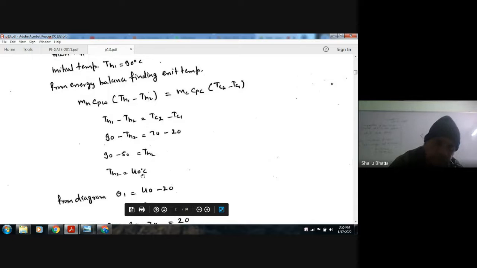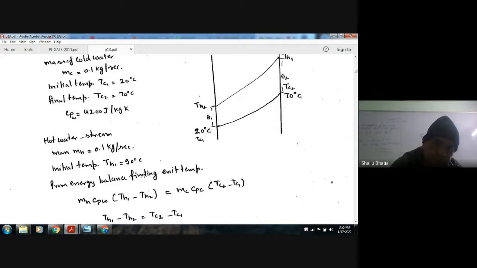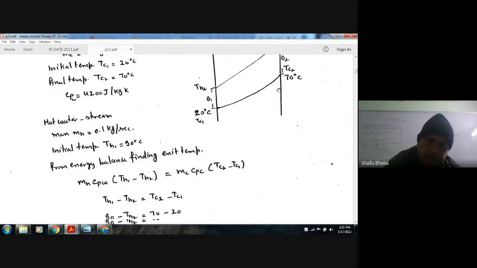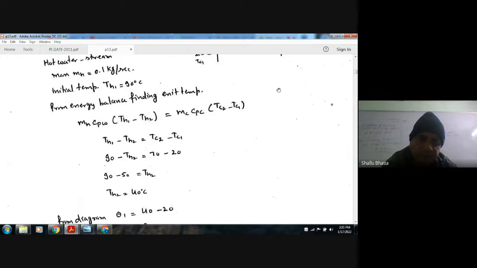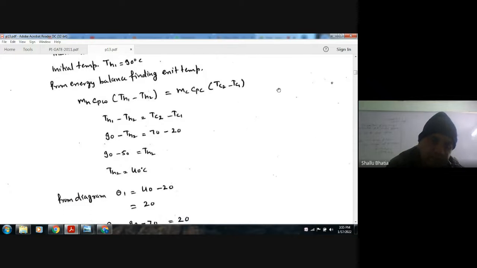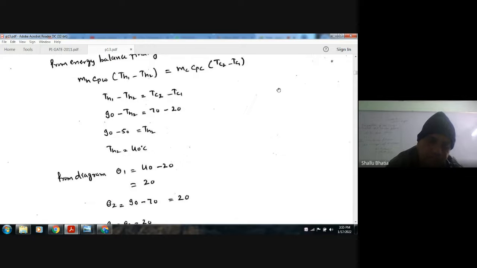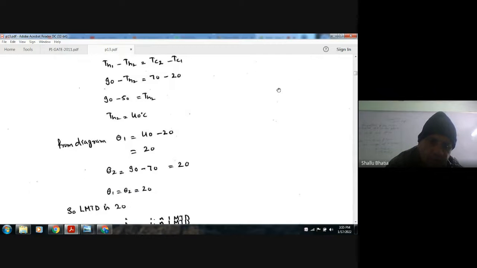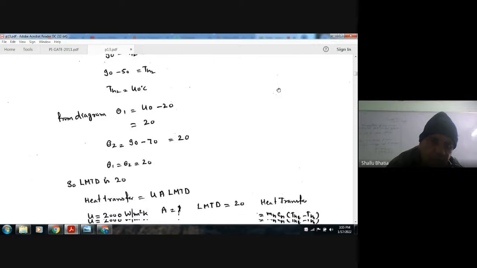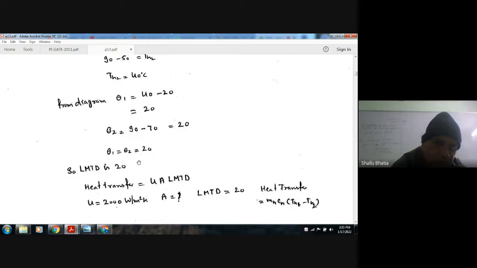Now according to this diagram, this is 40 degrees, this is 20 degrees Celsius, this is your 90, this is 70. So theta 1 is your 40 minus 20, that is 20, and this is 90 minus 70, that is 20. So theta 1 is equal to theta 2. As mH CH is equal to mC CC, this is expected. So as theta 1 and theta 2 are equal, the LMTD is the same, 20.